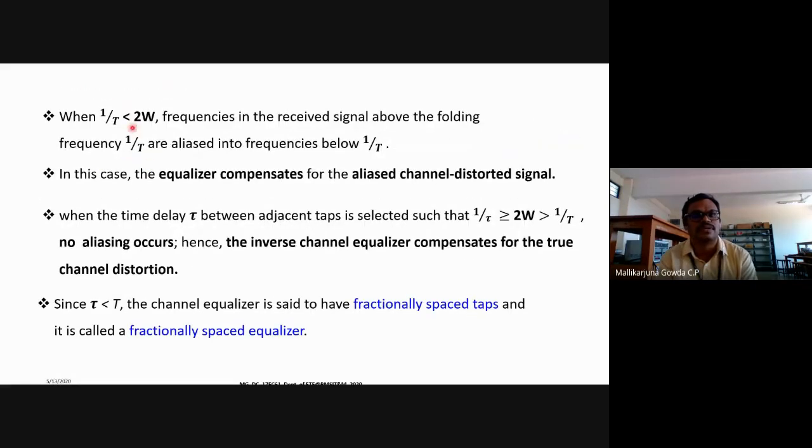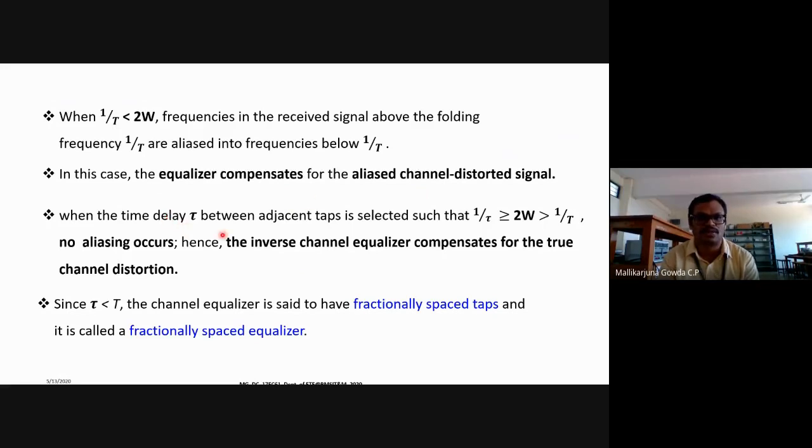Fine. So 1 by capital T is the symbol interval. We know 1 by T is nothing but F, and F is less than 2W. So we know it overlaps, which we call undersampling. You are already aware of this. The undersampling leads to aliasing, isn't it? Because the frequencies are below 1 by T. So in such cases, we call that equalizer one that compensates for the aliased channel distorted signal.